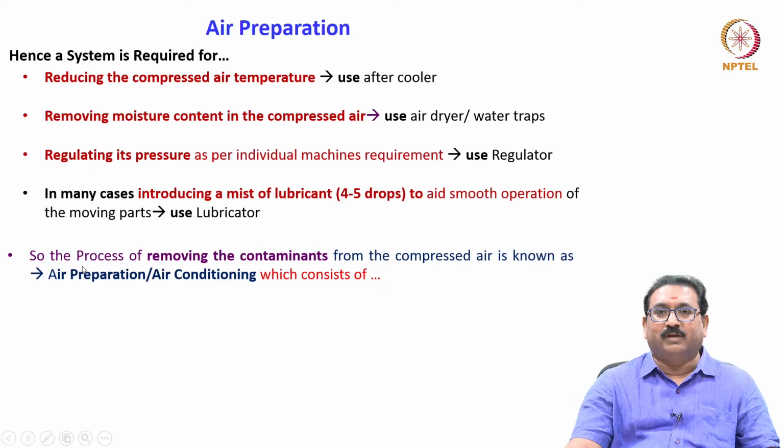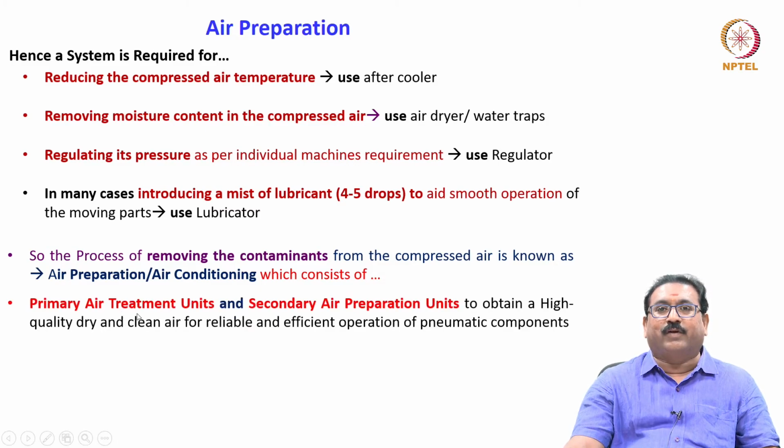The process of removing the contaminants from the compressed air is known as air preparation, also known as air conditioning, which consists of primary air treatment units and secondary air preparation units to obtain high quality dry and clean air for reliable and efficient operation of pneumatic components.